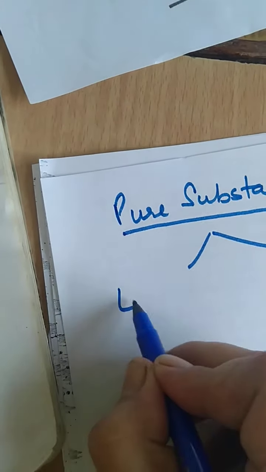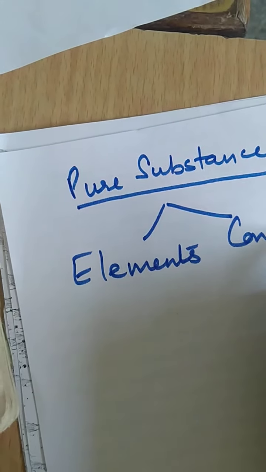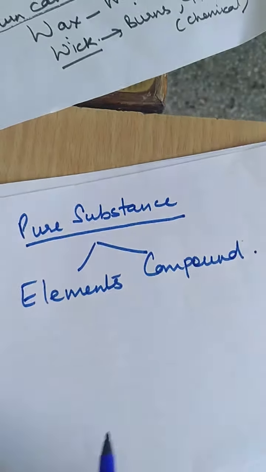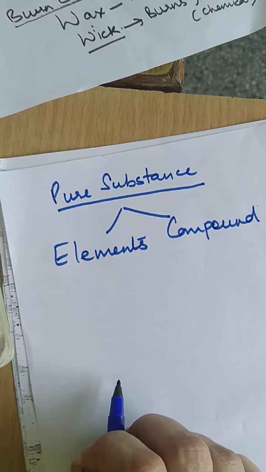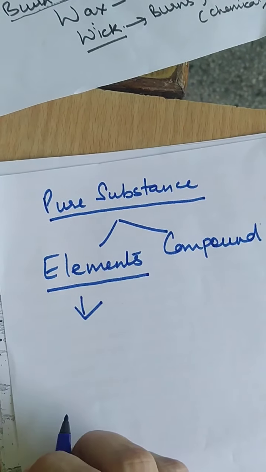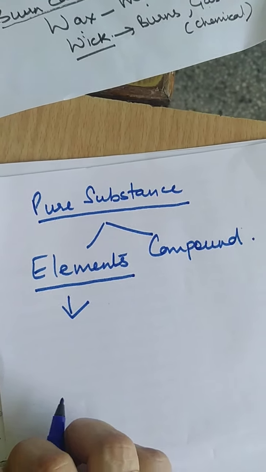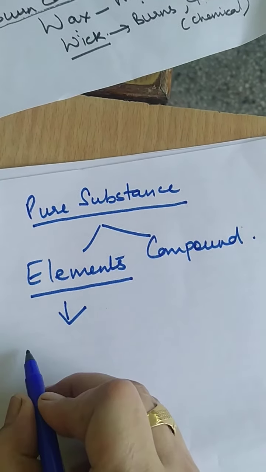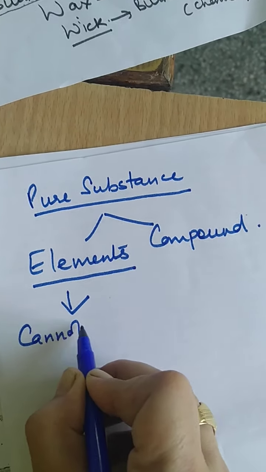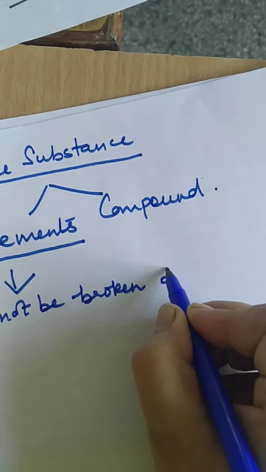There are 2 types, elements and compounds. So first we will do elements. What are elements? They are the basic form of matter, the smallest form which cannot be broken down.